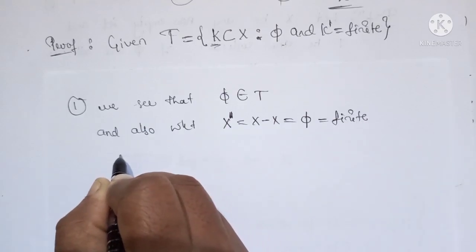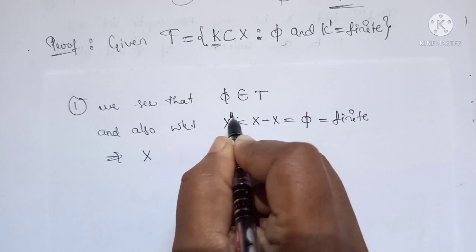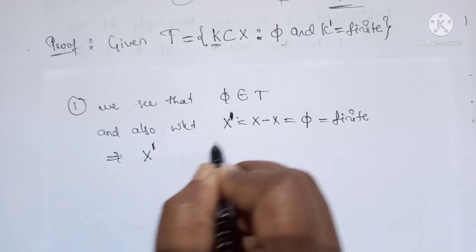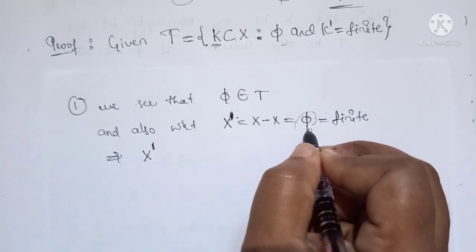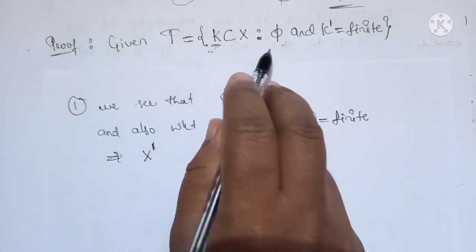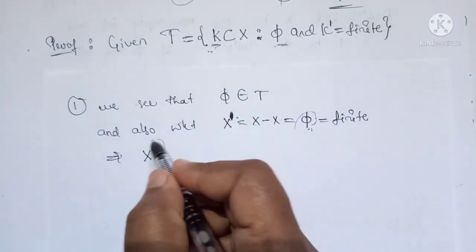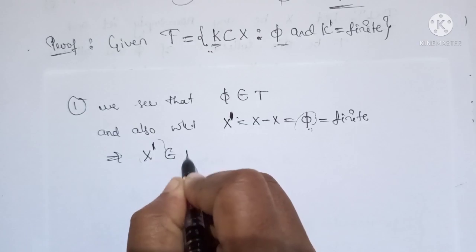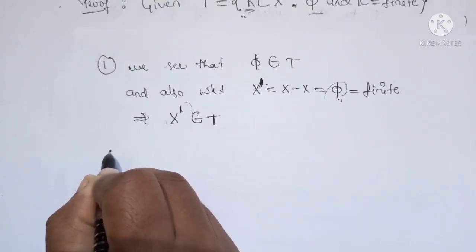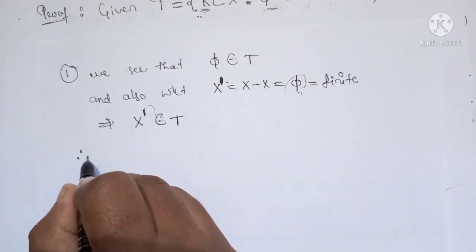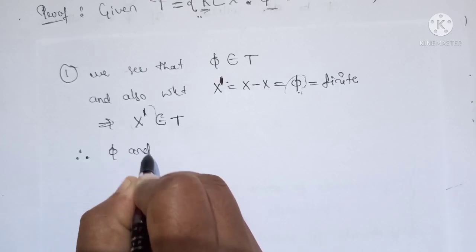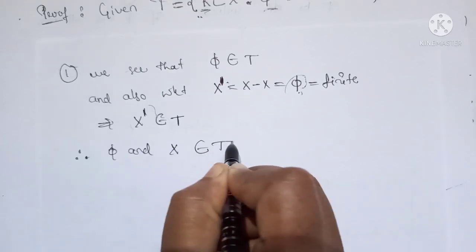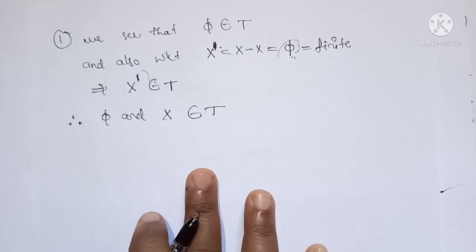Therefore we can say that this complement of X, that is phi, also belongs to the set T. So therefore we say that X belongs to T. Therefore the first condition is satisfied, that phi and X belong to T. So this is the first condition of topology.